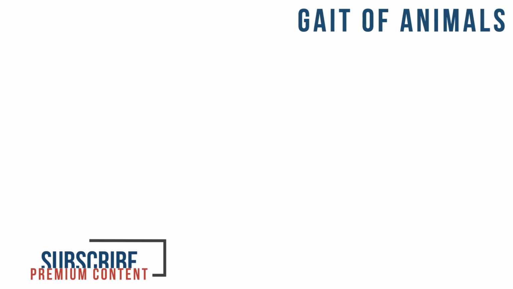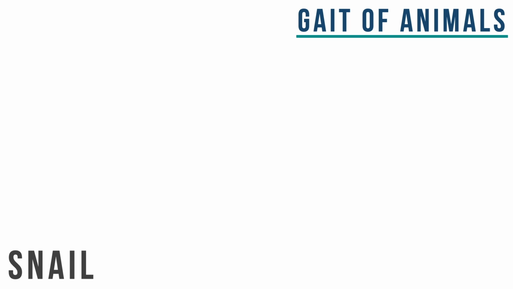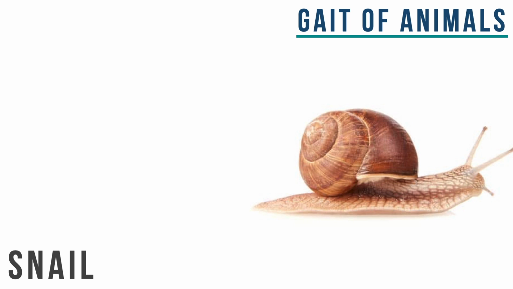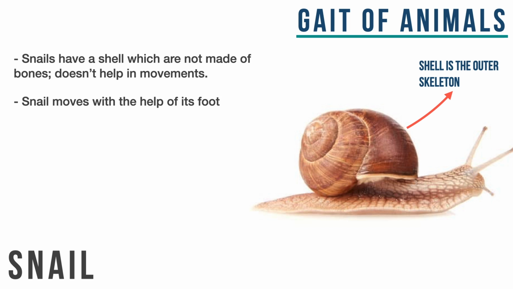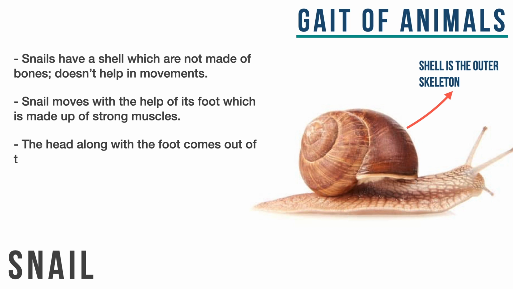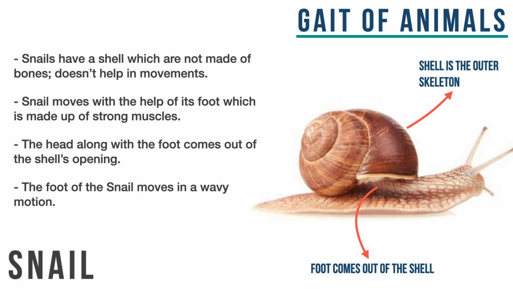Now let us look at the next one, which is snail. This is how they look like. You must have noticed a shell-like structure in the picture. This is the outer skeleton, but it is not made up of bones. Further, a snail moves with the help of its foot, which comes out of the opening of this outer shell which you see in the picture. If you ever happen to look at these very closely, you will notice that their feet move in a wavy pattern.